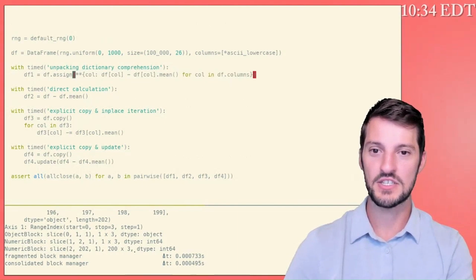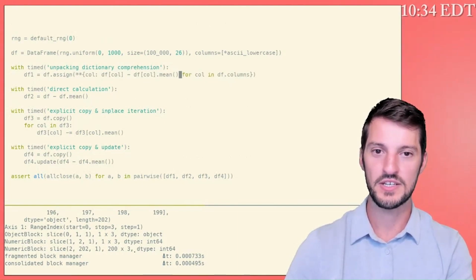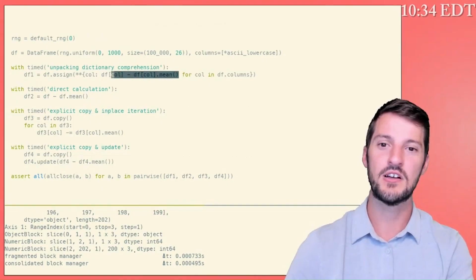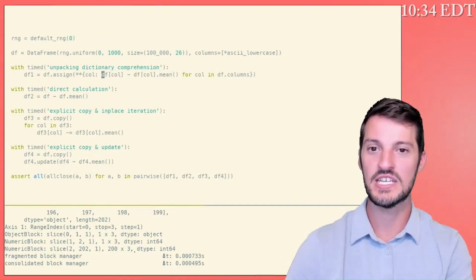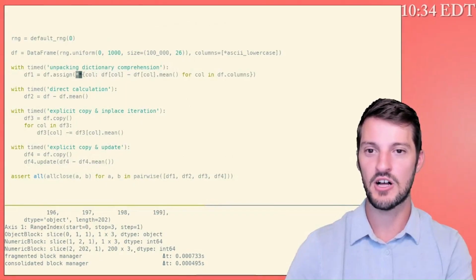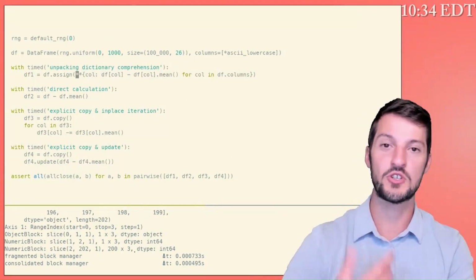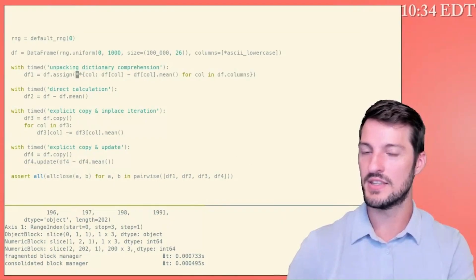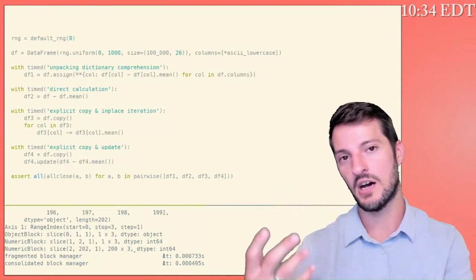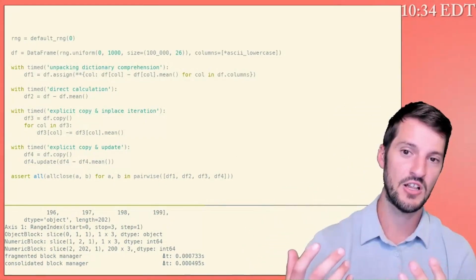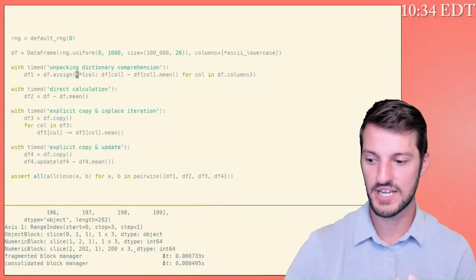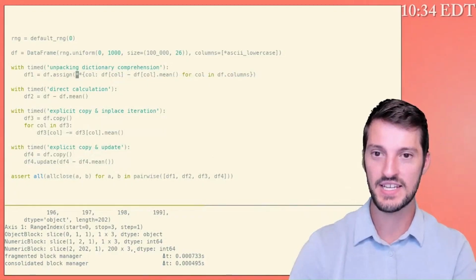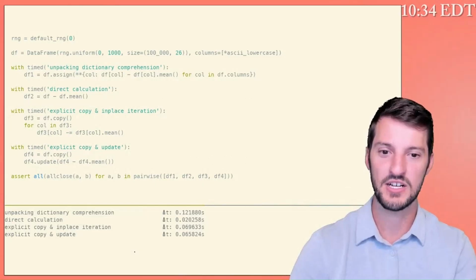You'll see I use a dictionary comprehension to loop over all the existing columns in the data frame. Then I'll do something with those columns. Maybe I'll demean them in this case. And then I'll map that back to the column name, and I'll unpack that into .assign in order to override the existing columns. This is a neat trick if you want to do both updating existing columns and adding new columns, but do take care that this is not necessarily going to result in that consolidated block memory.